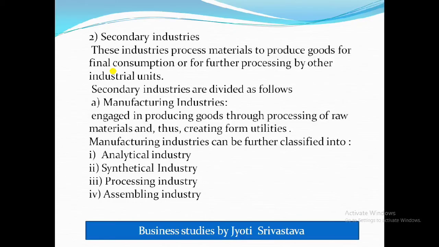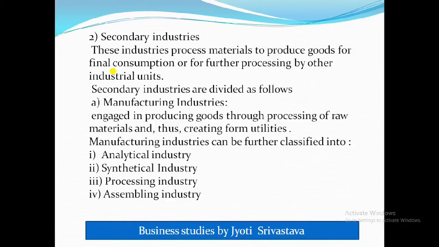Let me explain by example, like manufacturing of cotton. It is done in primary industry, okay, means cotton from the cotton plant is taken, then cotton is grown by using natural resources, then cloths are made out of that, and these cloths are made in secondary industry. Clear? Now again these secondary industries are divided into manufacturing, and manufacturing industries are what?